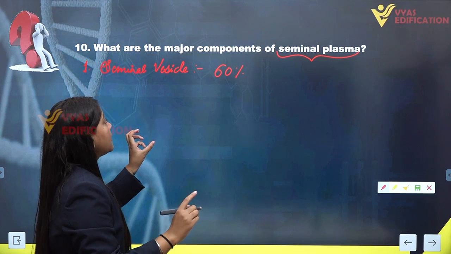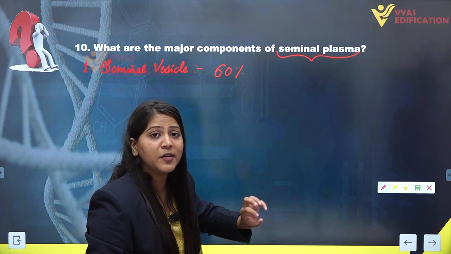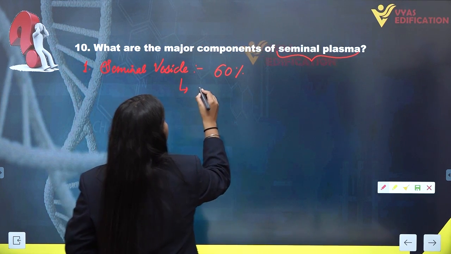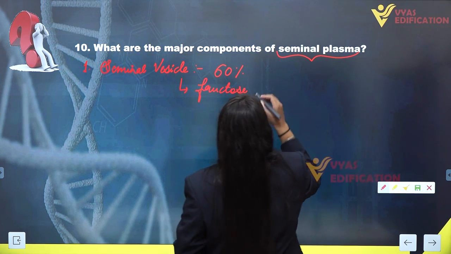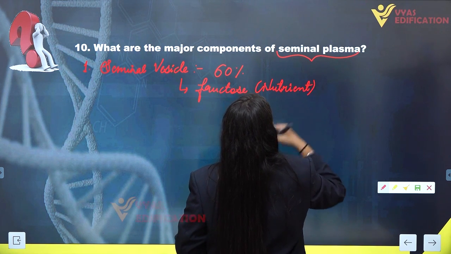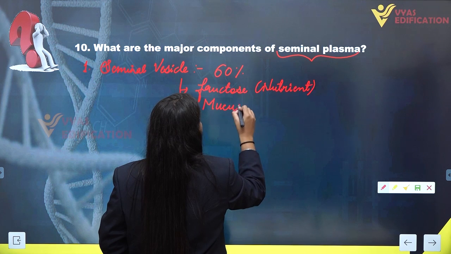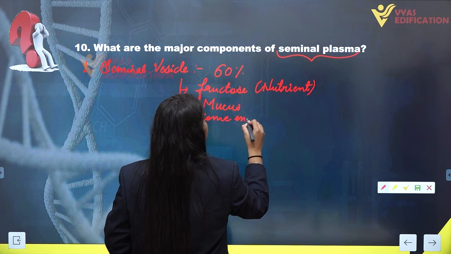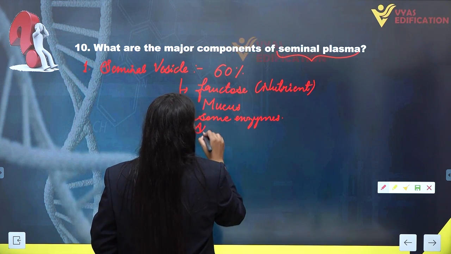This gland provides fructose, which is a nutrient, then mucus, then some enzymes, and it also provides alkaline pH,